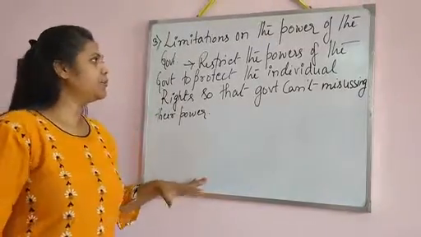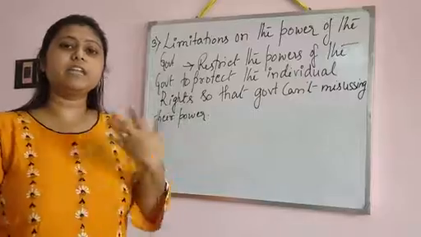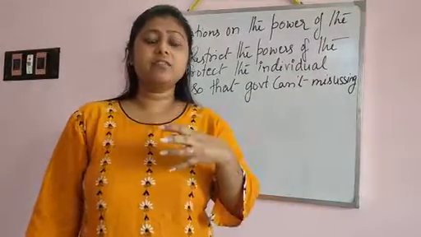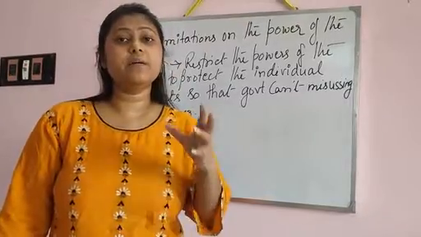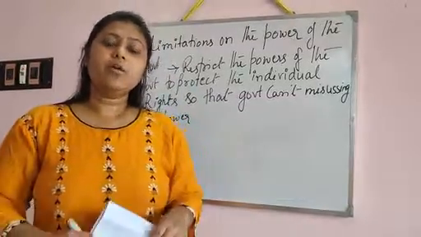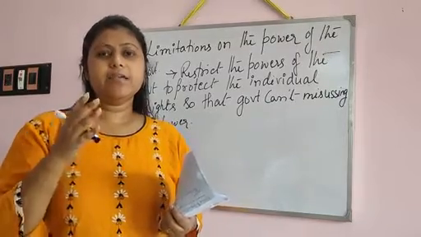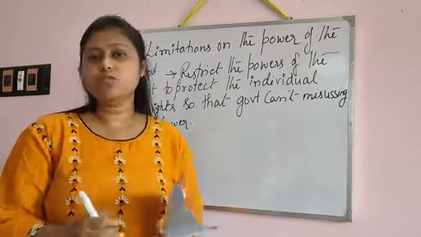Our third point is related to the second point, where we already learned that the constitution specifies the powers of decision making. Now when our constitution gives all the powers to the government, it may happen that the government will misuse their power.